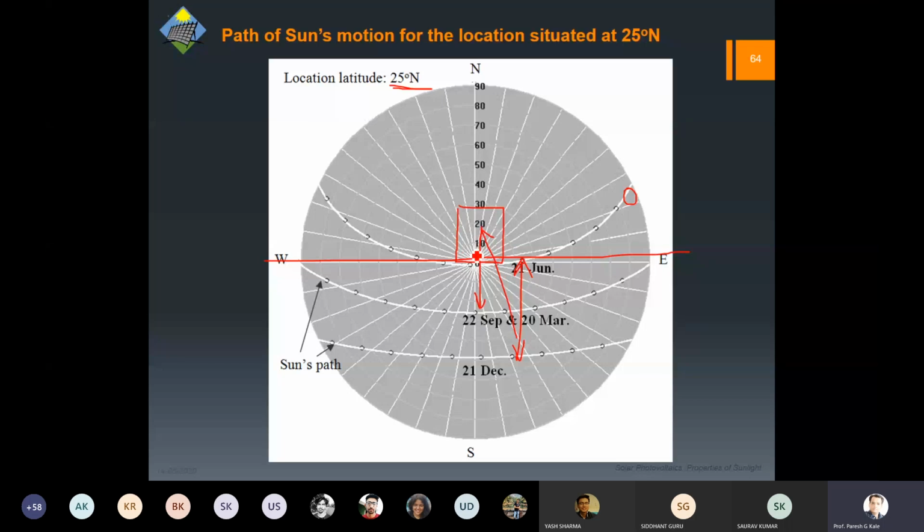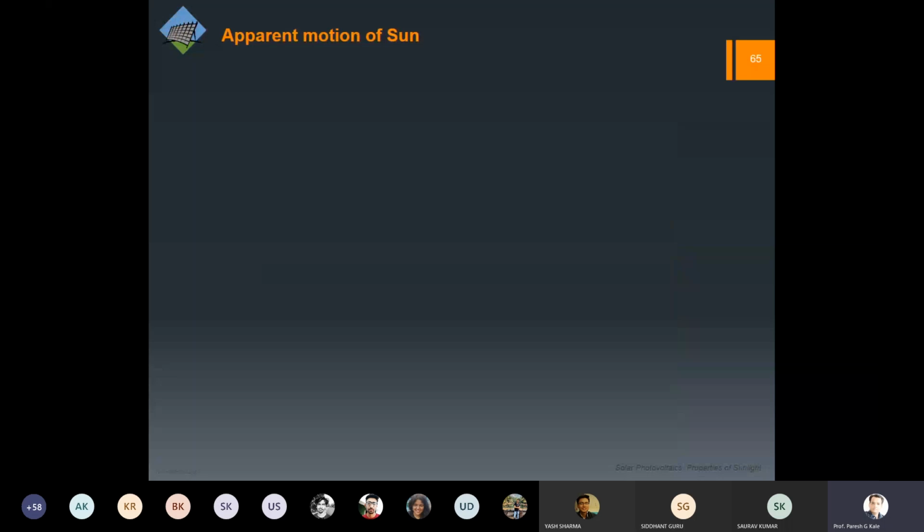Obviously when we are in the southern hemisphere, we expect the sun will be most of the time towards the northern side, so we keep the panel facing north. That's why whenever you see a panel in India, it will be facing south, especially when it is a fixed position, so that it can optimize those things. Of course, we will prove that due south is the best position.